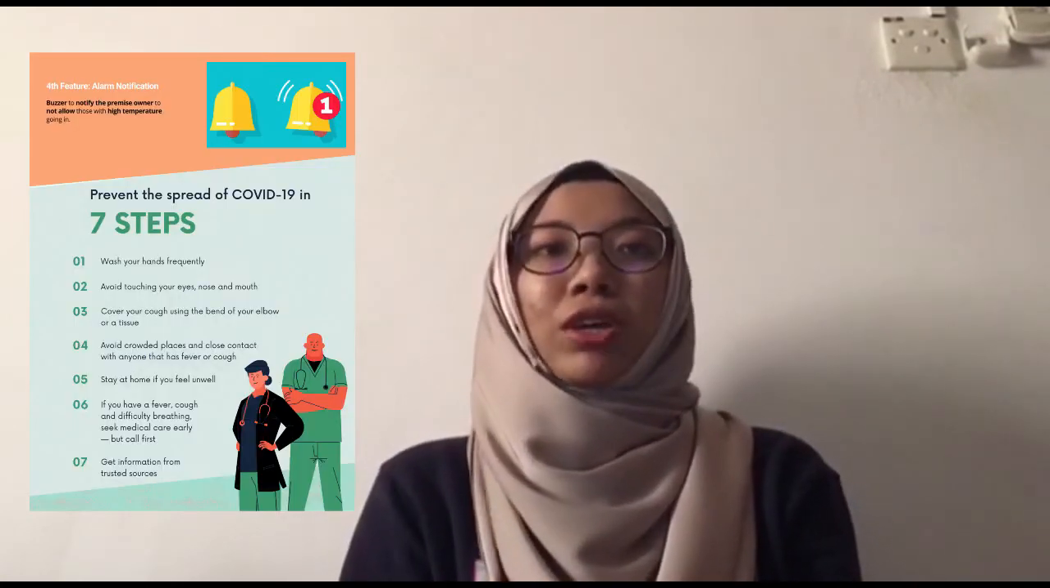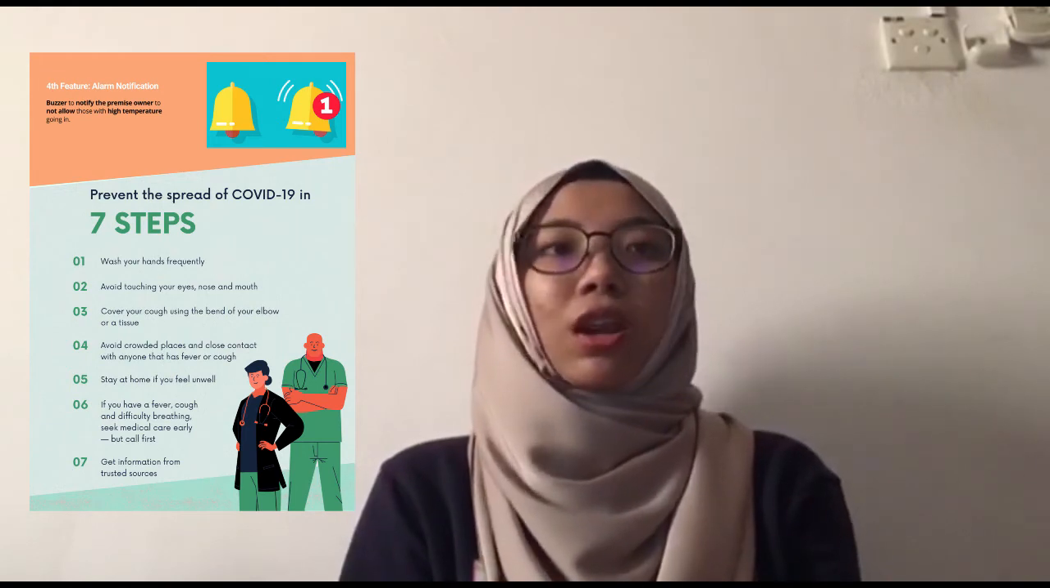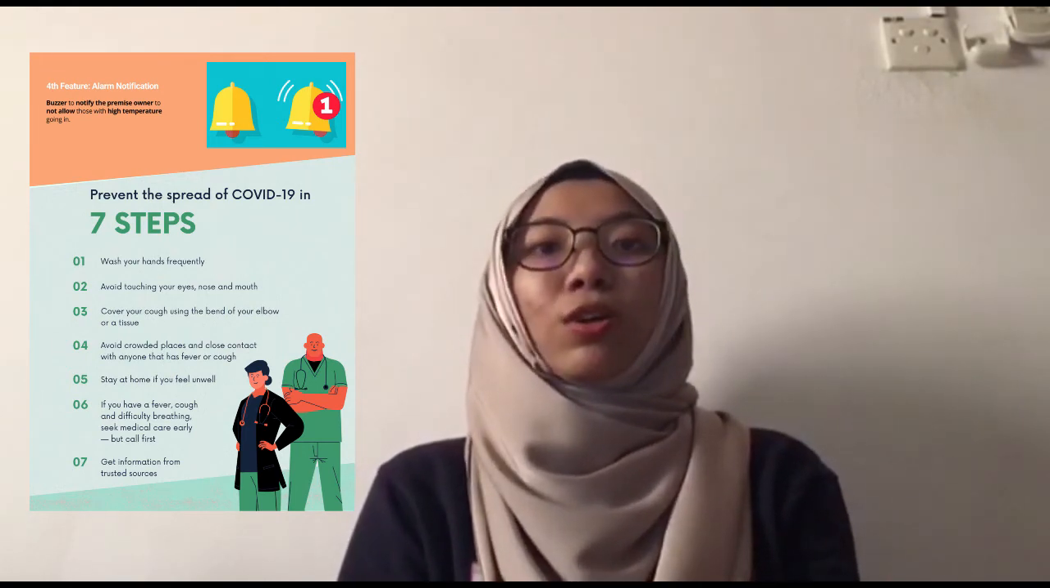Third feature, human body temperature scan. For a normal person, temperature should be around 36.5 to 37.5 degrees Celsius, while people with fever have more than 37.5 or 38.3 degrees Celsius. Fourth feature, alarm notification, where we install a buzzer to notify the premise owner to not allow those with high temperature going in.